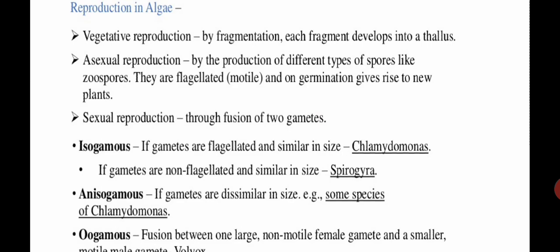So in those algae what happens is any one part of that fragment just gets detached from the main plant body, and wherever it grows under suitable condition it will develop into a new thallus. ओके तो कोई भी एक जैसे कि रिबन टाइप अगर वो एल्गी है, जैसे स्पाइरोगायरा हो गया, यूलोथ्रिक्स हो गया, तो उसका कोई भी एक पोर्शन जो एक फ्रैगमेंट है वो डिटैच हो जाएगा, टूट के जहाँ भी गिरेगा और उसको सूटेबल कंडीशन मिलेगा, मॉइस्चर और मिनरल, तो वो it will start growing into a new thallus or a new plant body. So such type of reproduction comes under vegetative mode of reproduction, and the example is fragmentation.